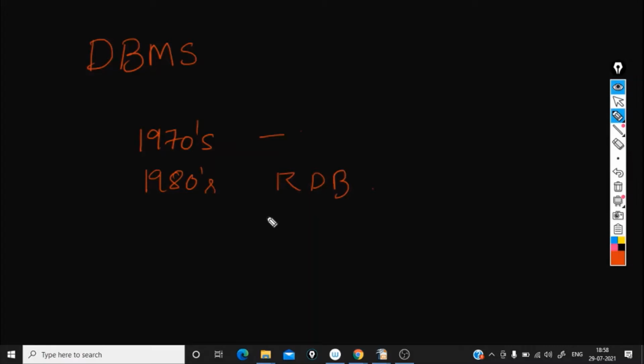Most recently, today, NoSQL DB is becoming more popular because of the growth of the internet and the need for faster speed and processing of unstructured data. NoSQL DBs come under non-relational databases. We will be learning relational databases.